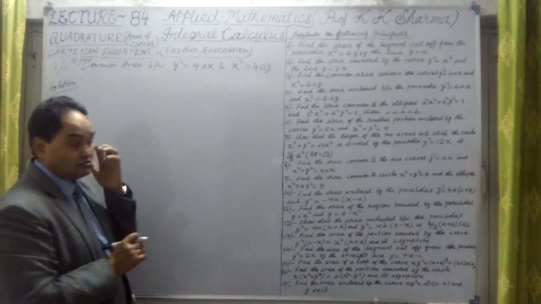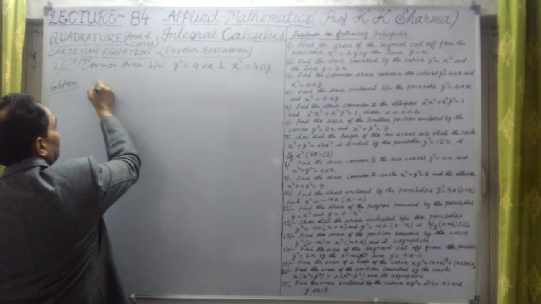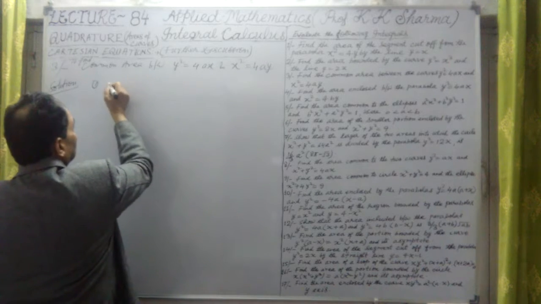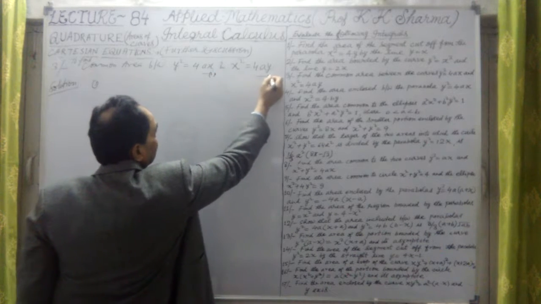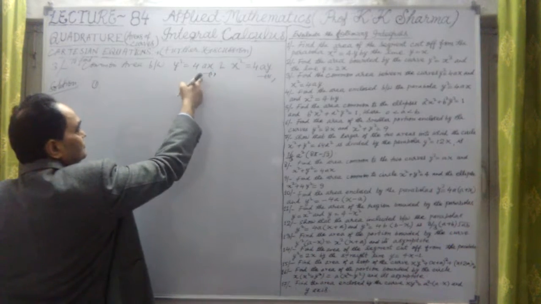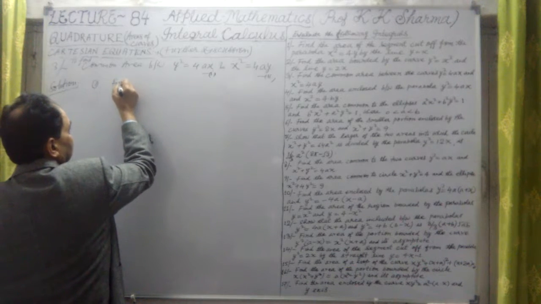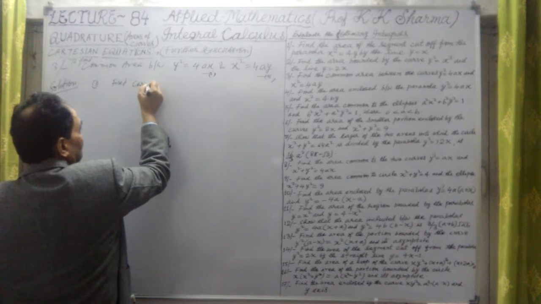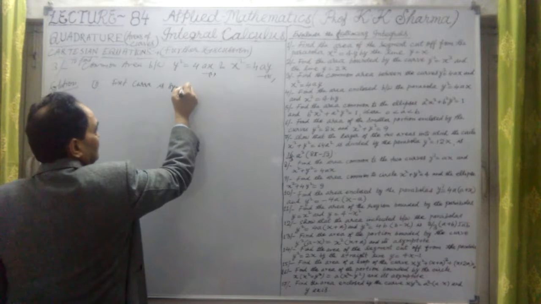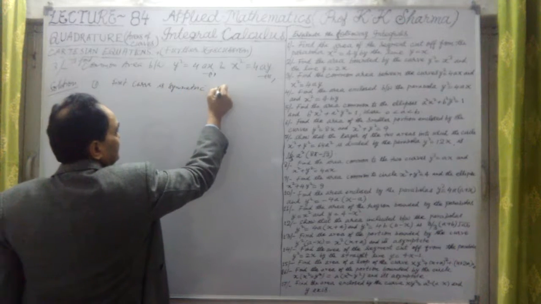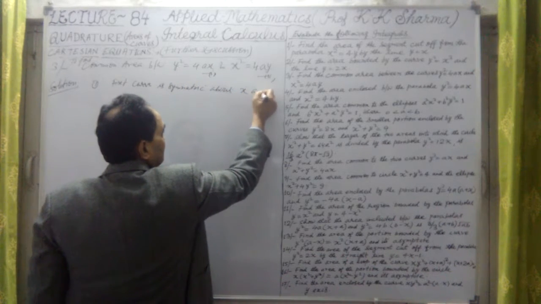Let me take this question: y square equal to 4ax. Now this is the first point. Let me describe the first parabola. This is the first equation, and this is the second equation. The first curve is symmetric about the x-axis.